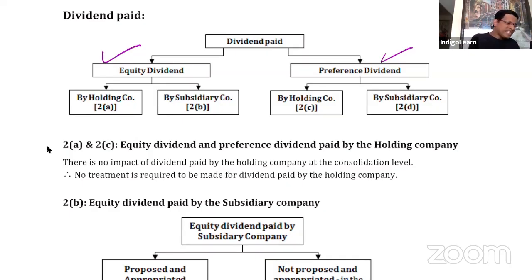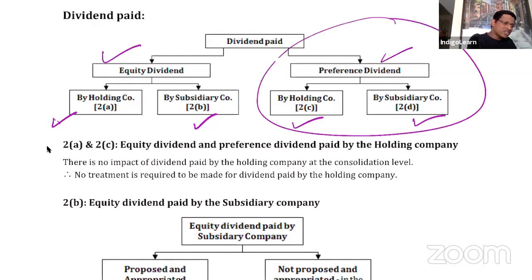Then, if it is equity dividend, is the dividend paid by the holding company or by the subsidiary company? Similarly, if it is preference dividend, is it paid by the holding company or by the subsidiary company? For some time, I will keep this discussion aside. I will first focus on equity dividend paid by the holding company.